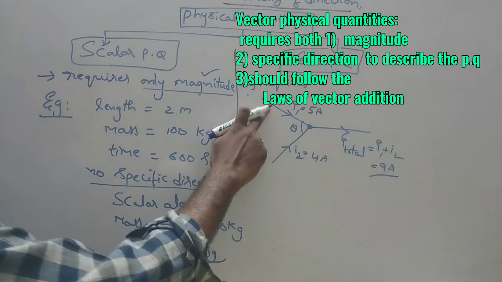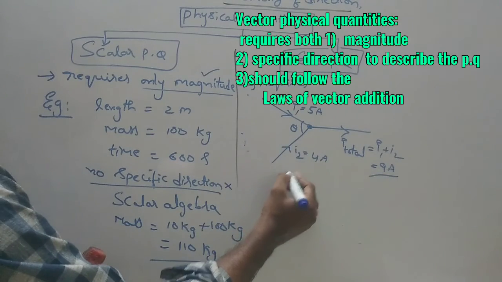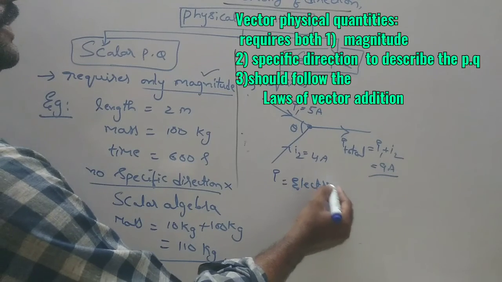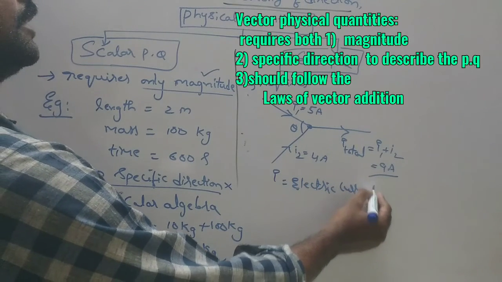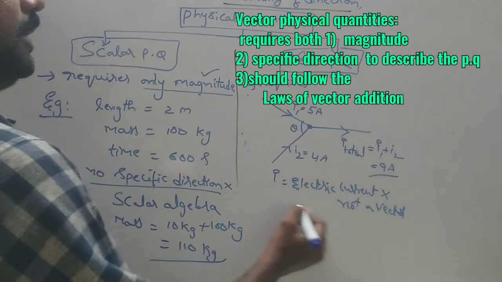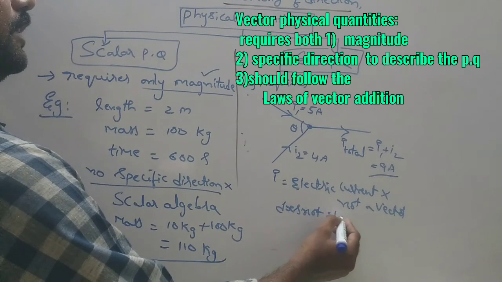Here electric current has both magnitude and direction, but it does not obey the laws of vector addition. So electric current I is not a vector physical quantity, because it does not obey laws of vector addition.